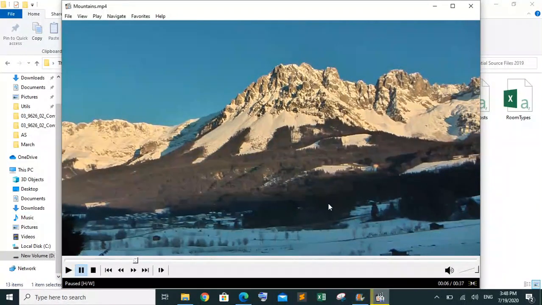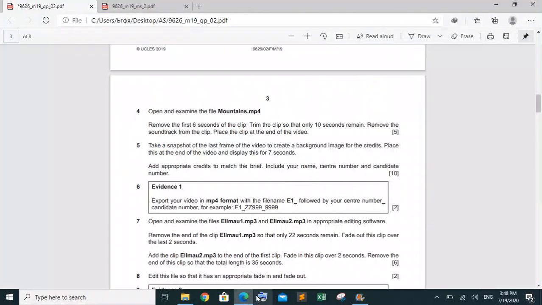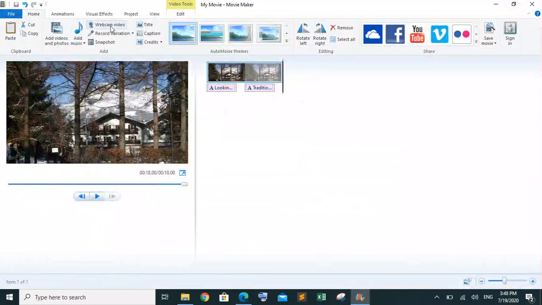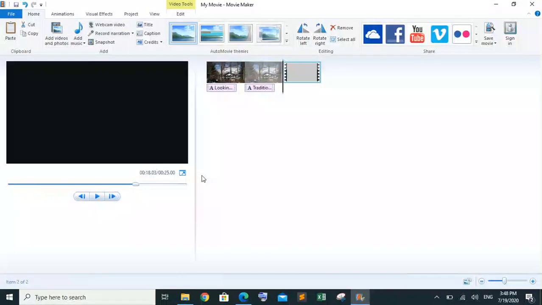So he is basically saying that we have to remove the first 6 seconds. Then we have to collect only 10 seconds and trim the video. So this is a video, this is working. Then we are going to add the video there. This is a mountain, this is the video.